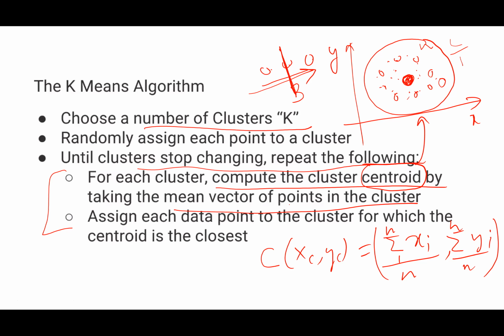So for each cluster, first of all, these are all my points. I will assign them to 1, 2, 3 different clusters initially. Then I will again find the centroid of the new clusters, and again assign all the points to the nearest cluster. Then again I will find the centroid of the new clusters, then reassign all the points to the new clusters based on the distance. And I'll keep repeating this until the points do not change. These steps will become very clear in the next few slides, where we will look at the plots, right? So assign each data point to the cluster for which the centroid is the closest.